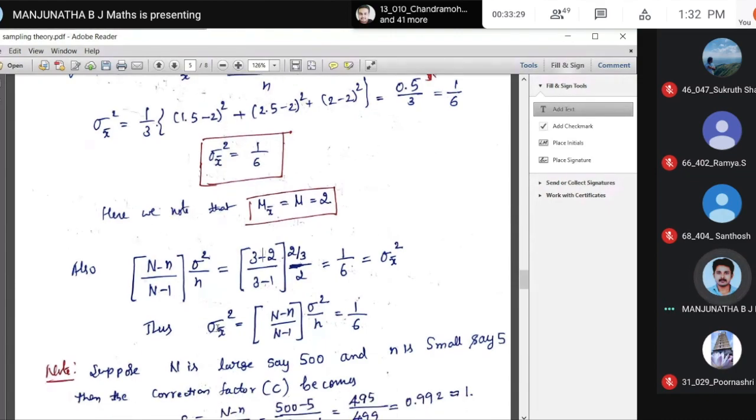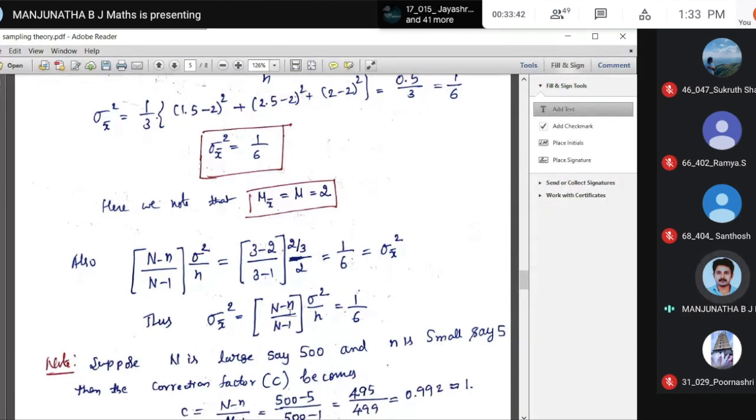Sigma x bar square equals this formula without replacement. With replacement, that is simply sigma square by n. But here the size of the sample is small, therefore that is definitely equal to this. Correct? If the size of the sample is large, with replacement or without replacement, your standard deviations are both the same, because your correction factor C is close to 1.